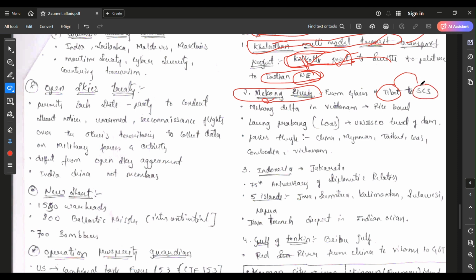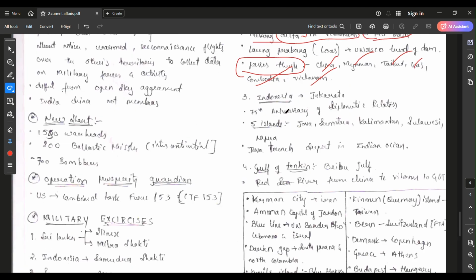You can see here I have written this also. This water comes from the melting of the glacier in Tibet. The Mekong Delta is present in Vietnam. It's called the rice bowl. And the Mekong River passes through China, Myanmar, Thailand, Laos, Cambodia, and Vietnam.